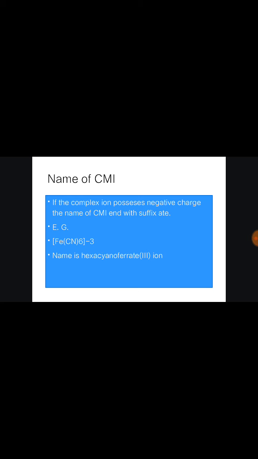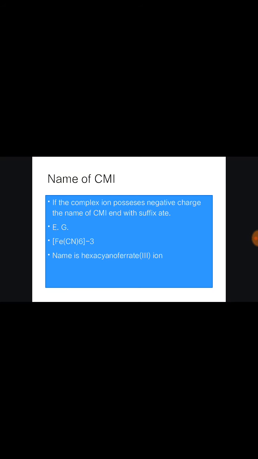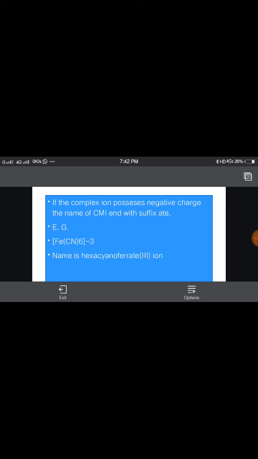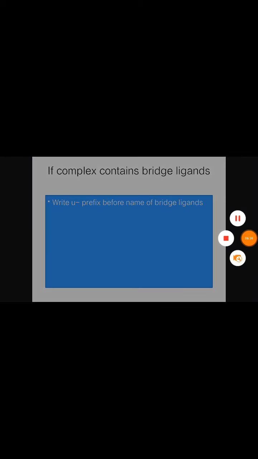So what is the name of this complex? Hexacyanoferrate with oxidation state 3 for iron. We cannot write iron here, because if the complex is a positive ion you can write iron, but if the complex has negative charge, you should write ferrate. So hexacyanoferrate(III) ion is the correct name of this complex. If the complex contains a bridging ligand, you should write mu as a prefix before the bridging ligand. So this is the simple lecture I have tried to give.